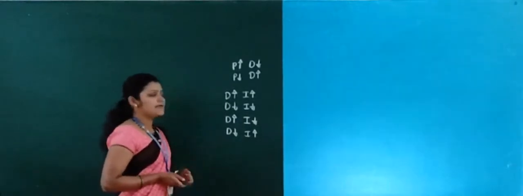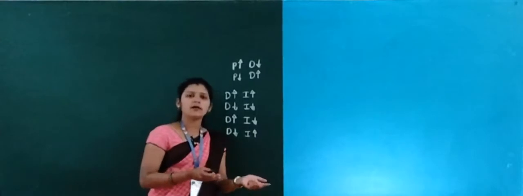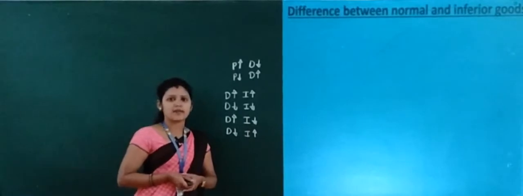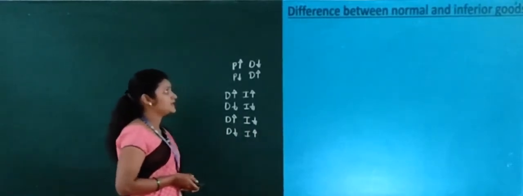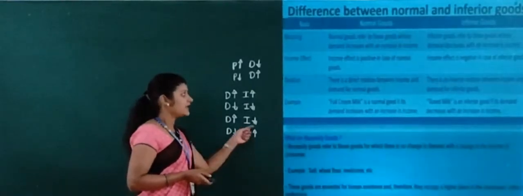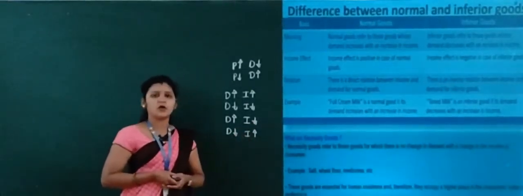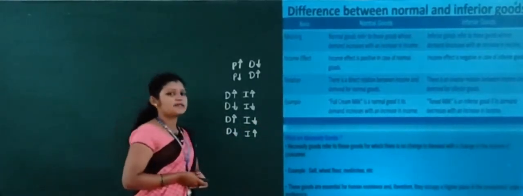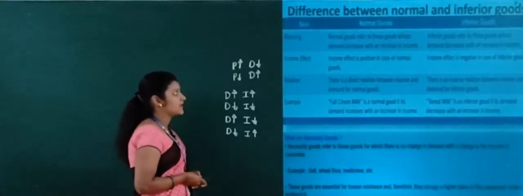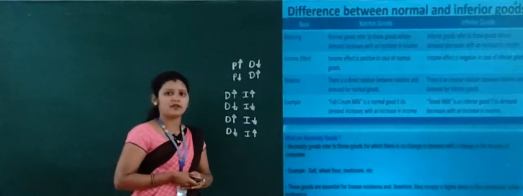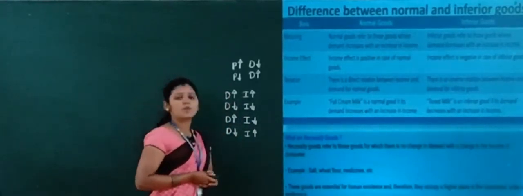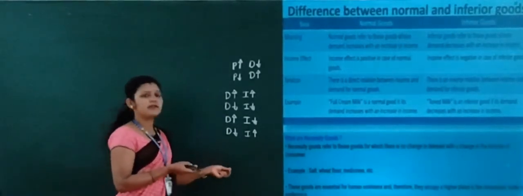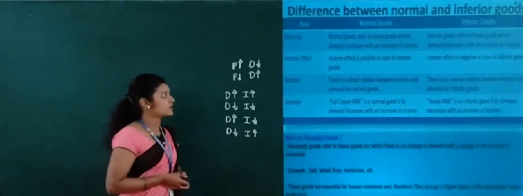Okay, now let's see the difference between normal and inferior goods. This is very important for your examinations. This chart will show you the difference between normal goods and inferior goods. Here the first column is the basis of difference, the second column is the normal goods, and the third one is the inferior goods. Now let's see the first point of the basis of difference, that is the meaning of the normal goods and inferior goods.